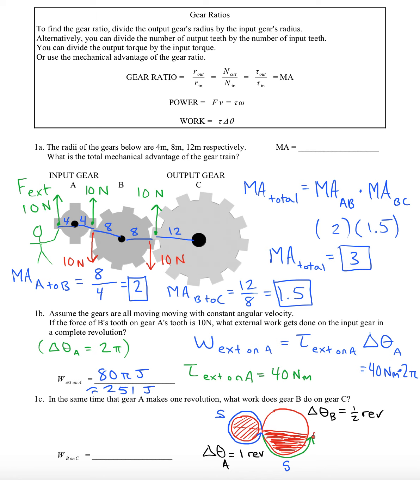And then what if you connect that to an even larger gear C? How much of the gear will rotate? Turns out only 1/3 of it.